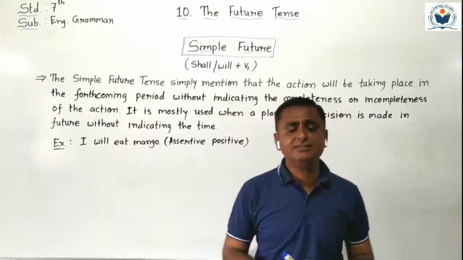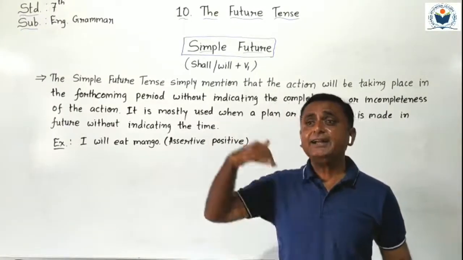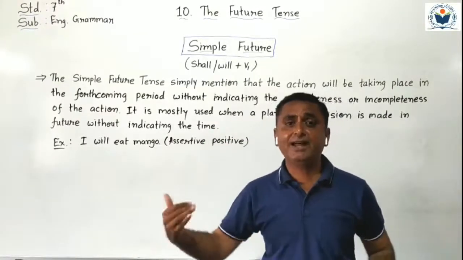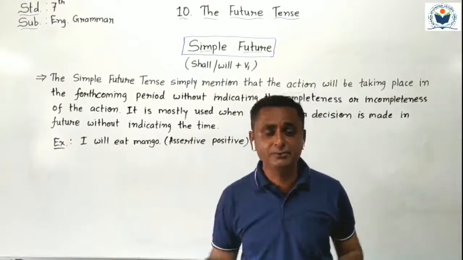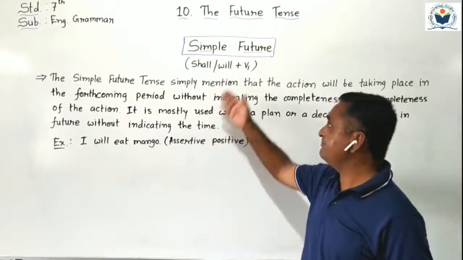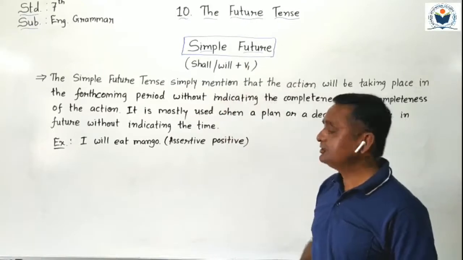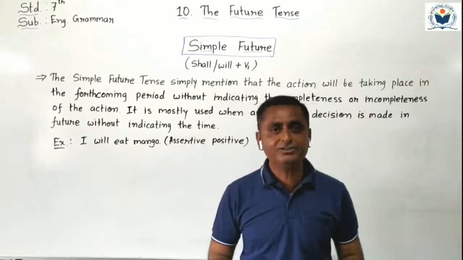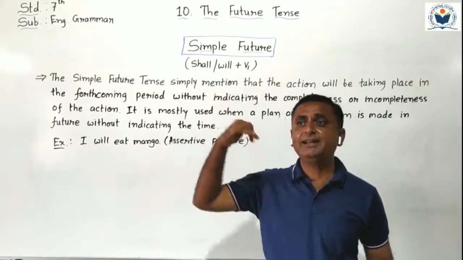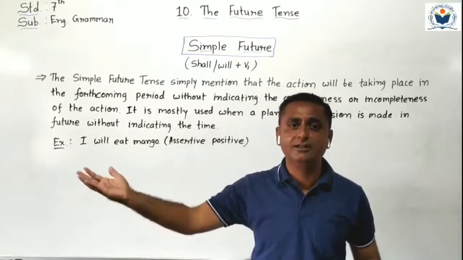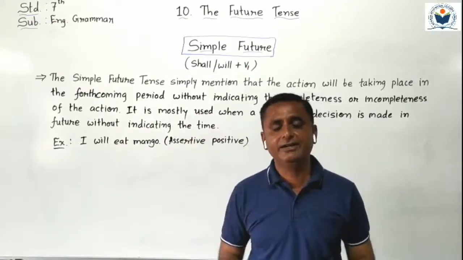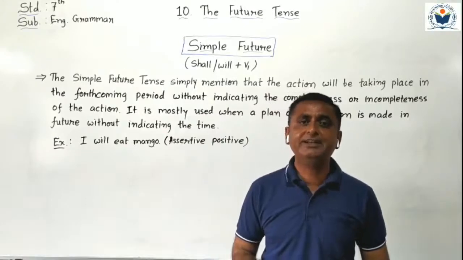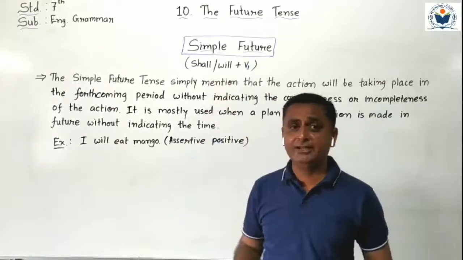Simple future tense is used to indicate the plan, our next plan, what we will do in our future time. We can indicate it by the simple future tense. Okay? Can you understand simple future tense? To indicate our next plan or decision, what we have to do in our next future time, it is indicated by the simple future tense.